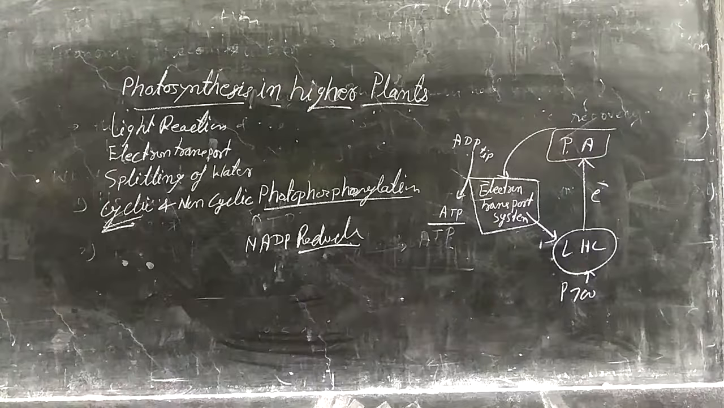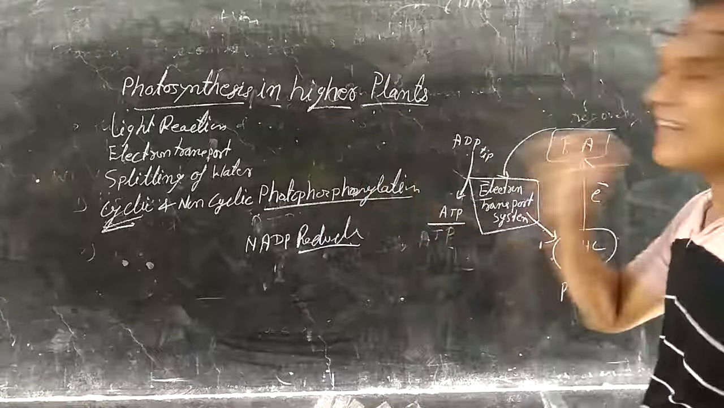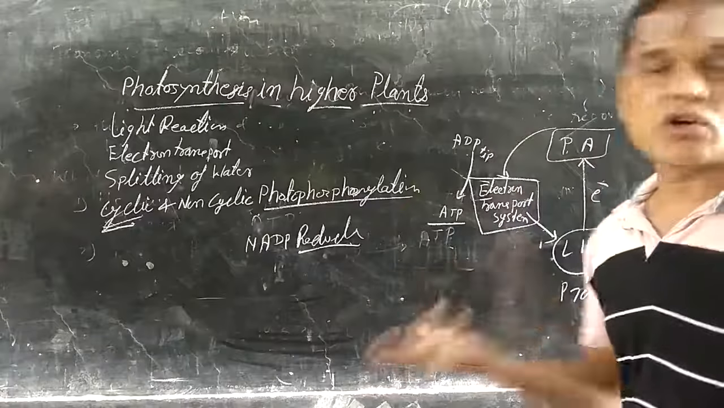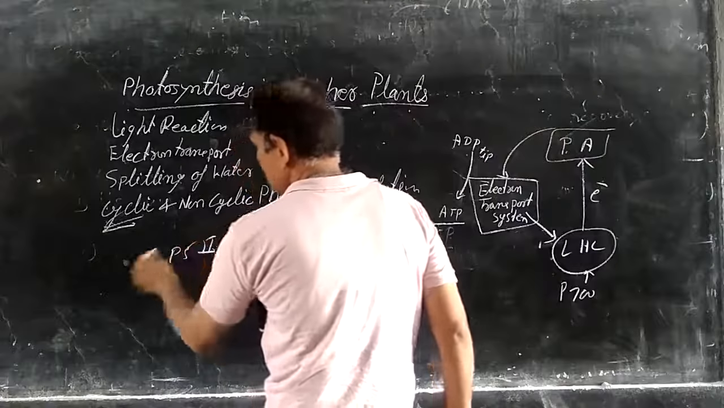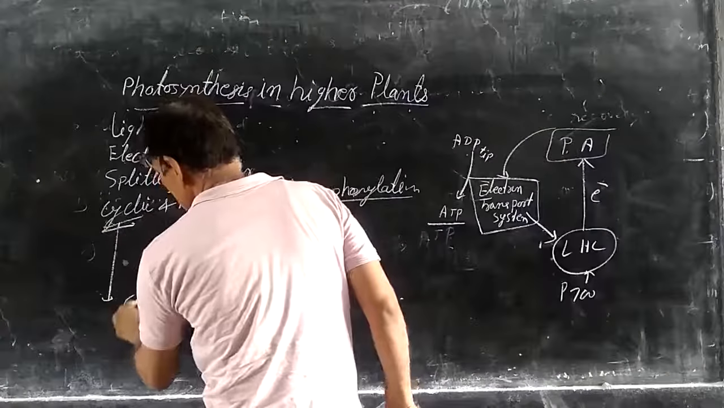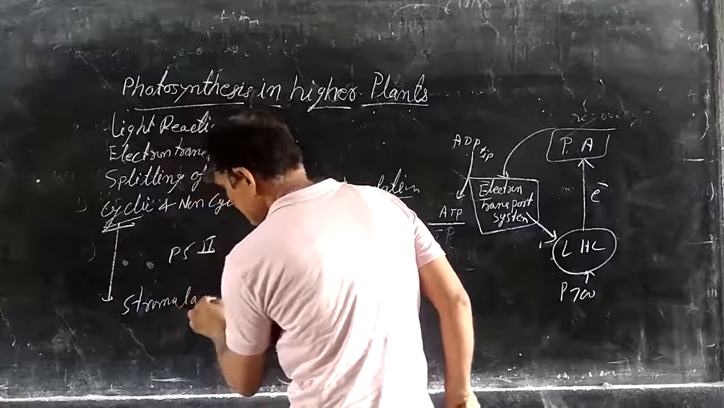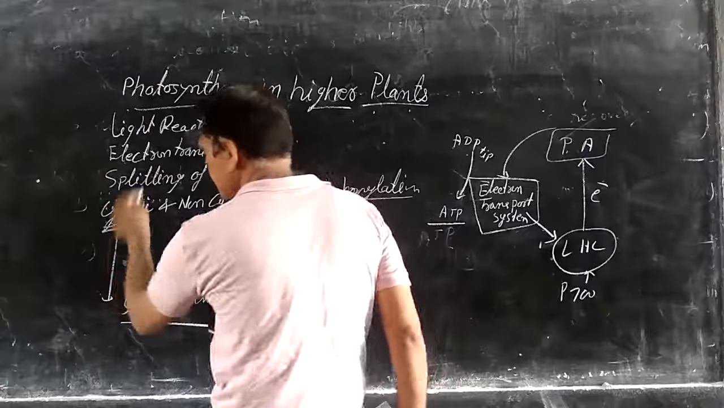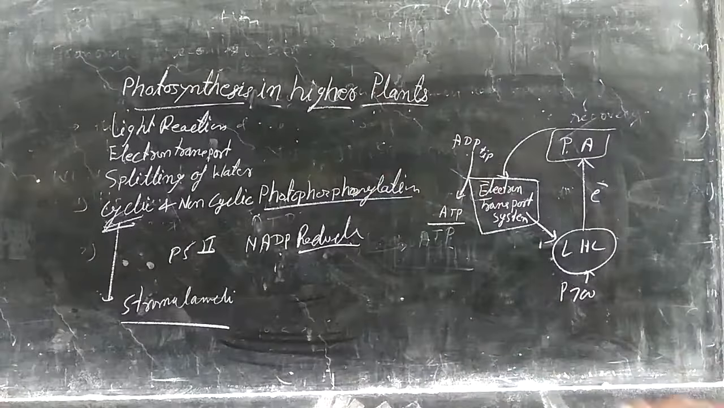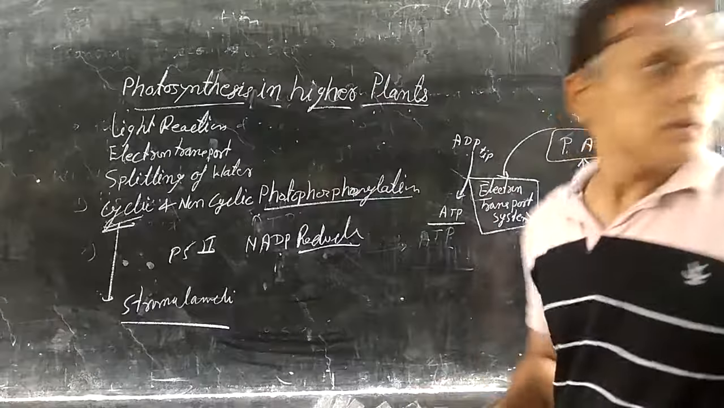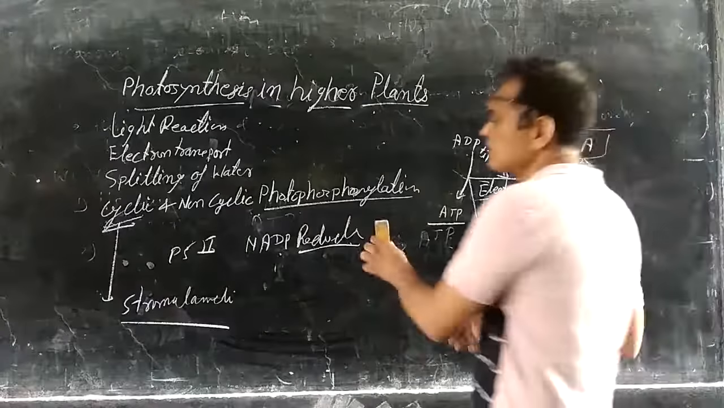NADP reductase is especially present in photosystem second. So stroma lamellae do not contain NADP reductase and photosystem second. But cyclic occurs only in the stroma lamellae. And non-cyclic occurs in thylakoids and on the membrane of grana. It is present in the thylakoids and the membrane of grana.